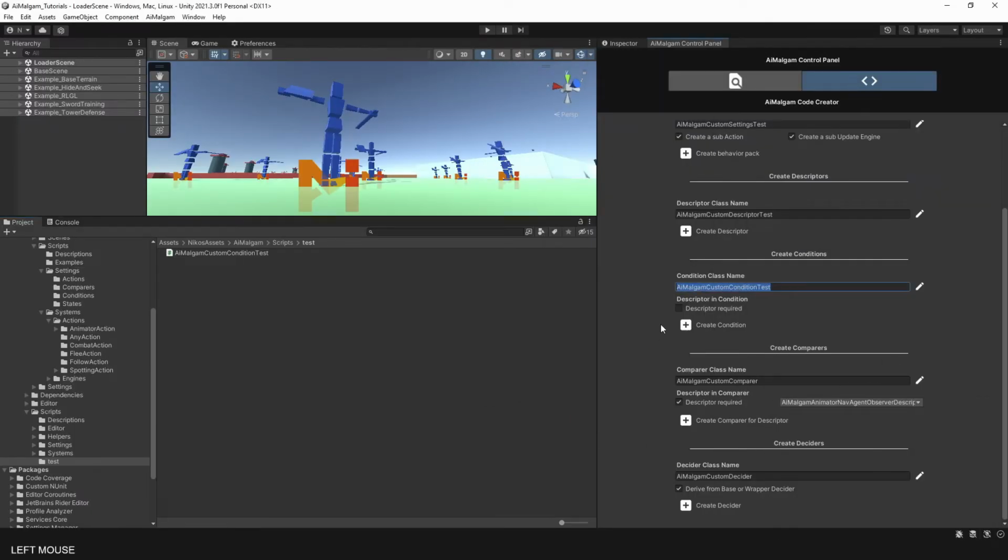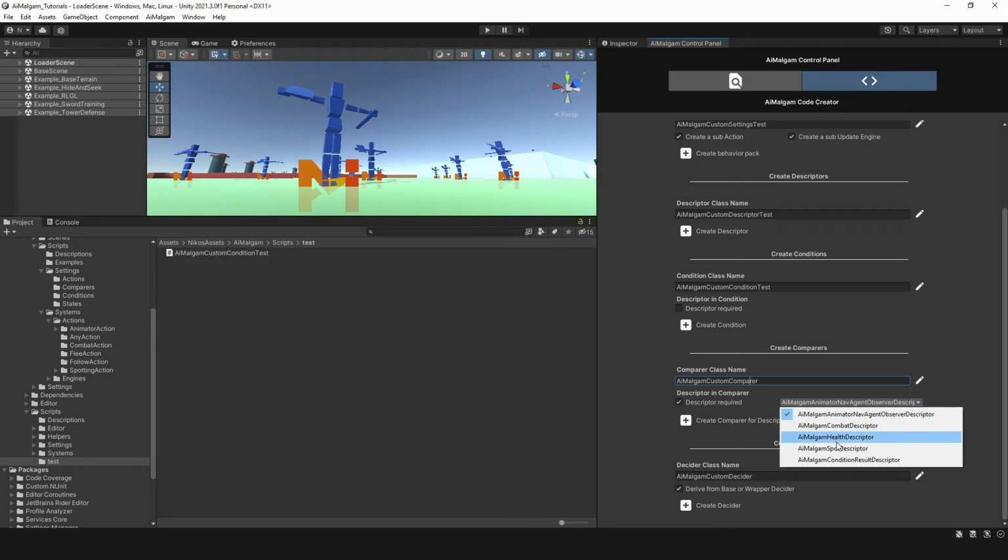Up next we will look into the comparer node settings. Again, I will create two versions, one being dependent of a descriptor and the other one being independent.